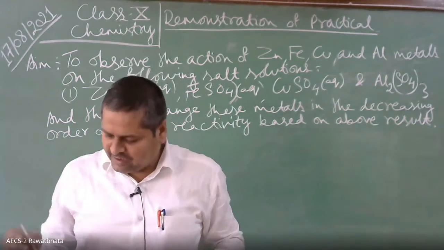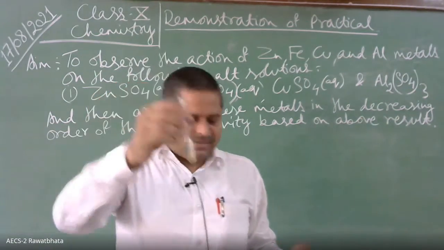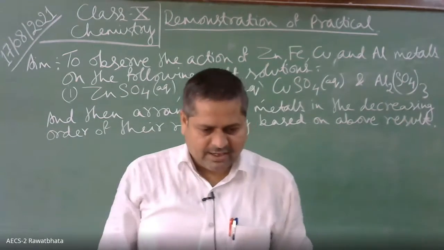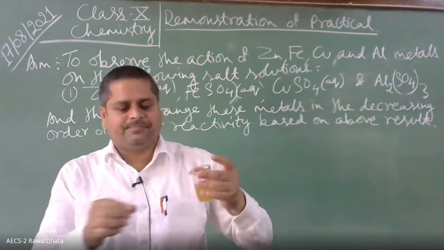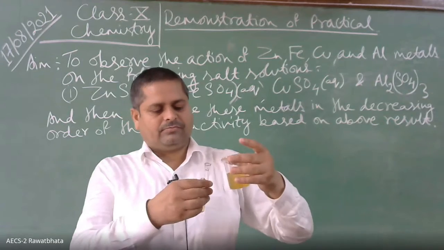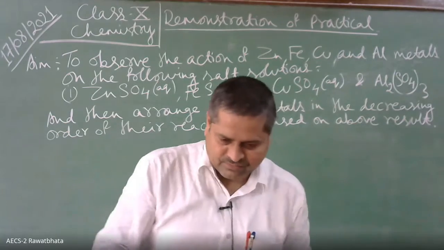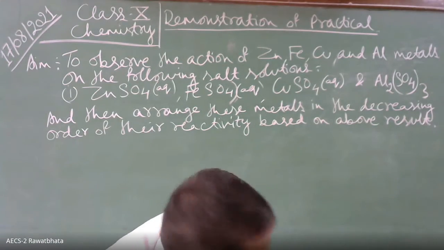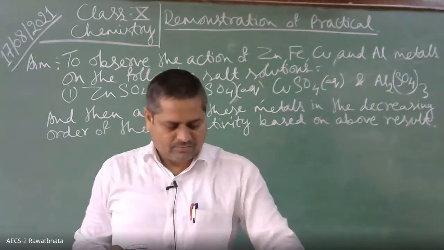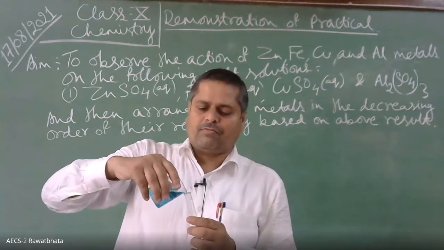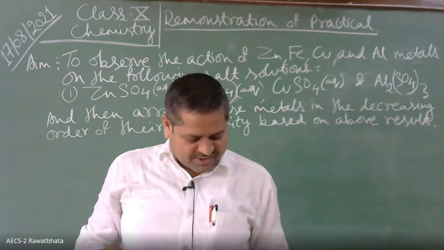This is zinc sulfate, then iron sulfate, then third one, blue copper sulfate.